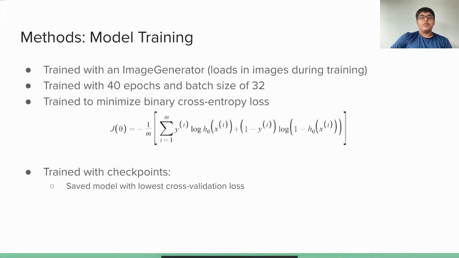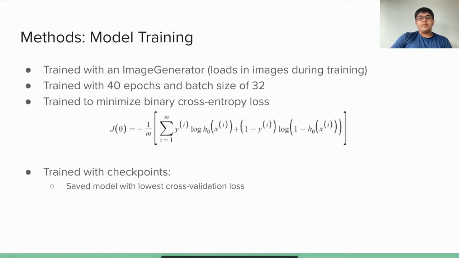The models, after being created, were then trained on the training set with 40 epochs and a batch size of 32. The images were loaded using an image generator which stores the file names and labels and loads the images for a single batch during training. When the image generator loads the images in, it also performs the needed data pre-processing steps.